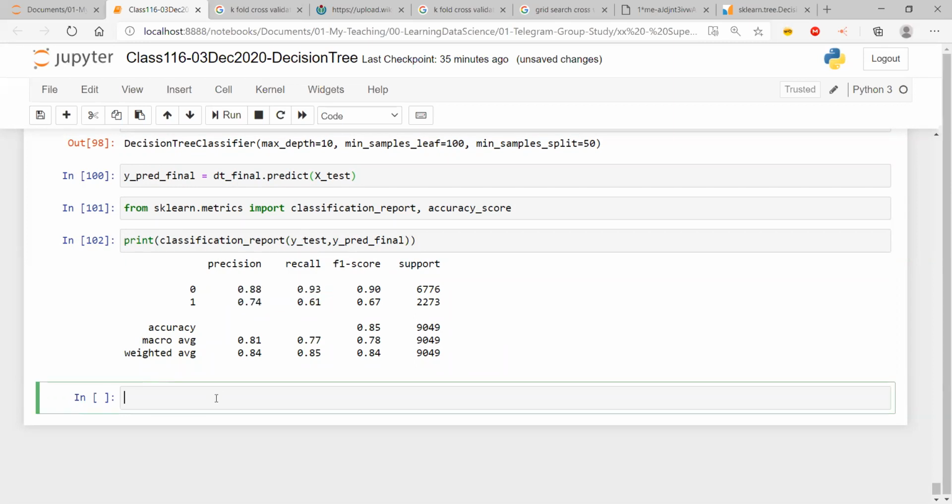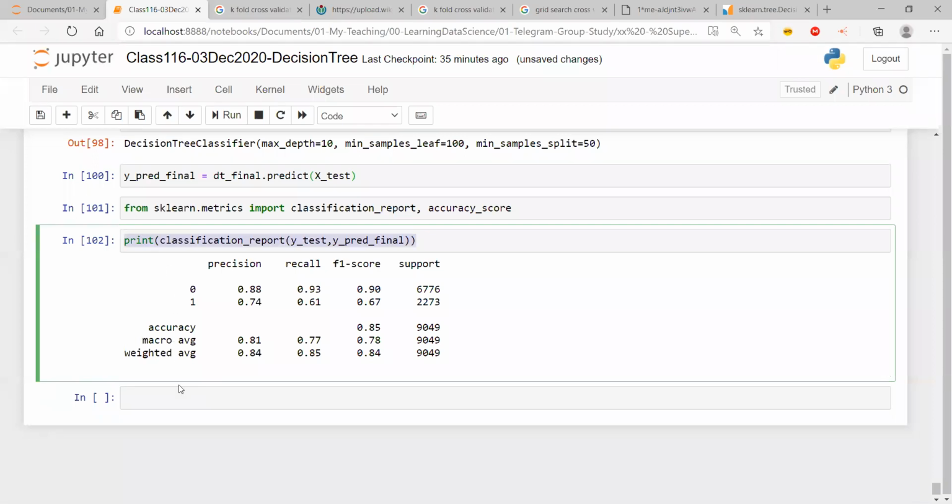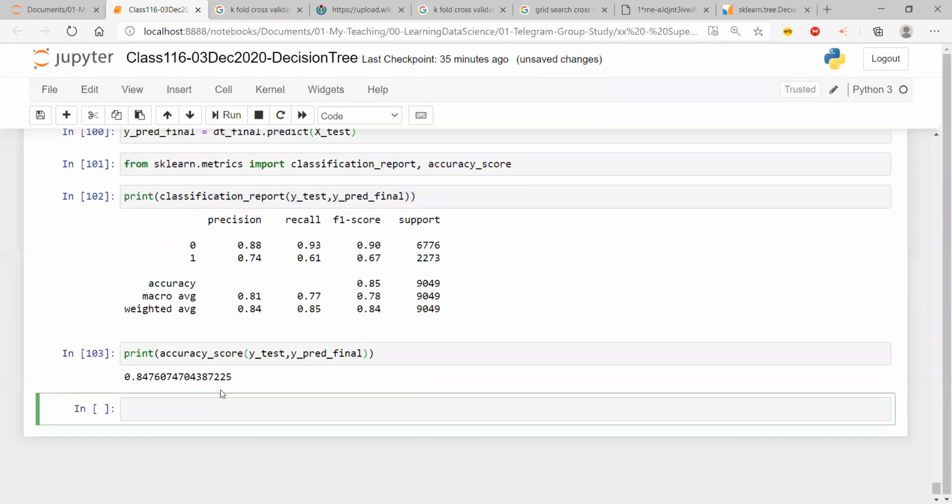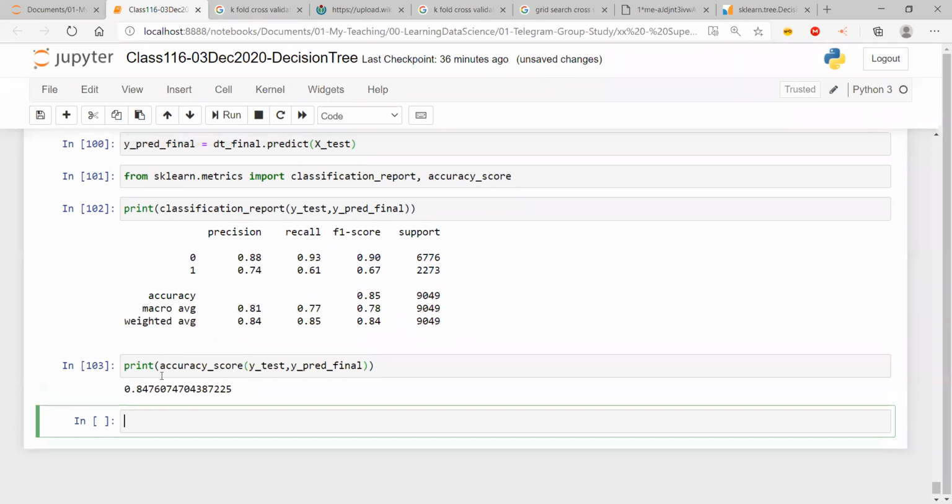Let me see what is my accuracy score. So I'm going to take this, let me just copy the entire cell. I'm just going to change the function. So I'm going to call accuracy score and I get an accuracy of 84%. I get an accuracy of close to 85%. I mean, if I round this, it will be 85.